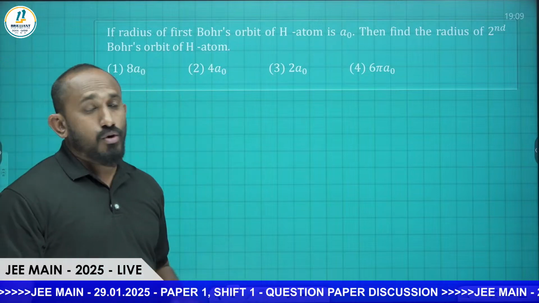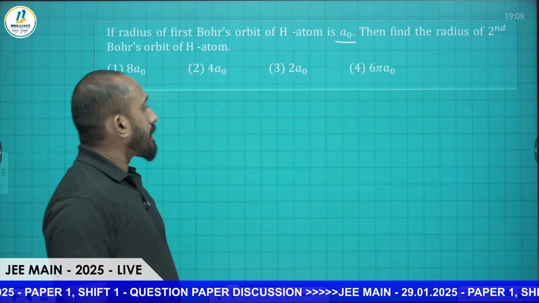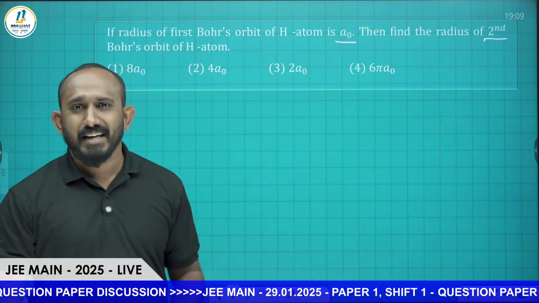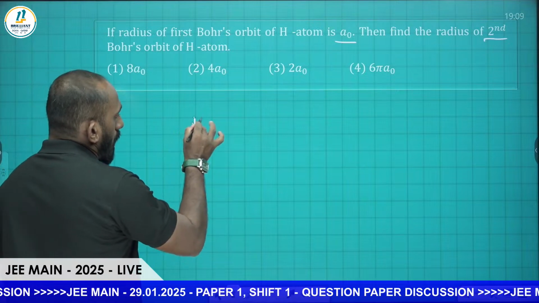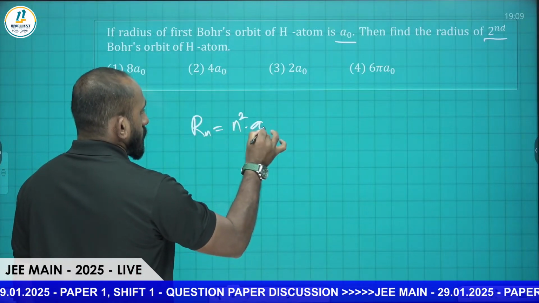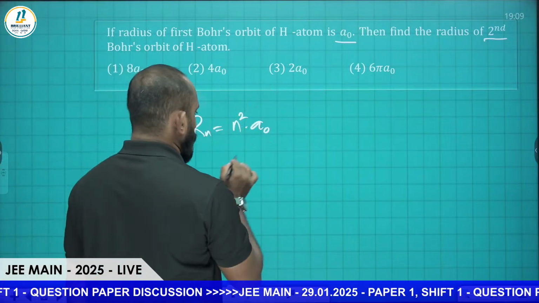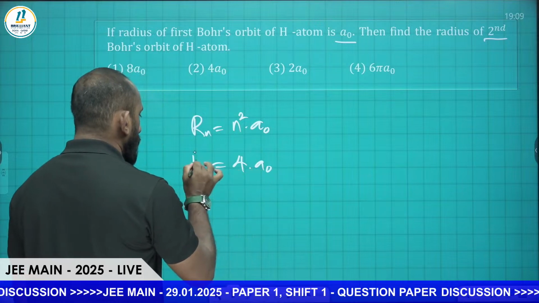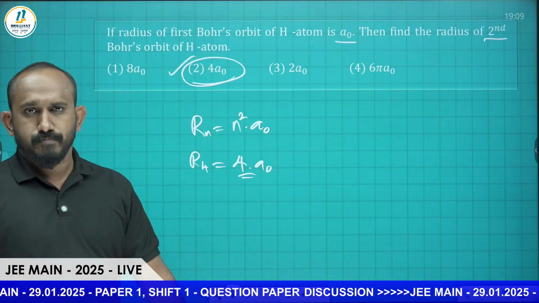If the radius of the first orbit of H atom is A0, then find the radius of the second orbit of the hydrogen atom. See, the same topic is repeating in many shifts, go through it. So first we have A0, then Rn is equal to n square times A0. So it is proportional to n square. For the second orbit they are asking, so it is 4 times A0, R2 the radius. So 4A0 is the correct answer. It's a direct one.